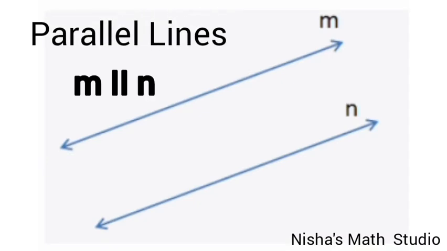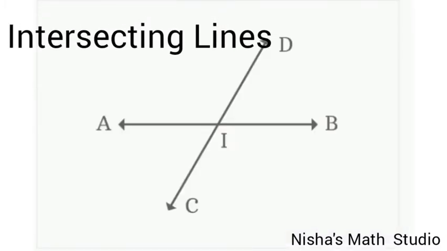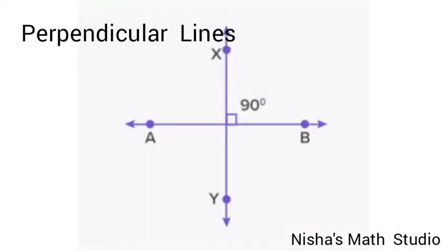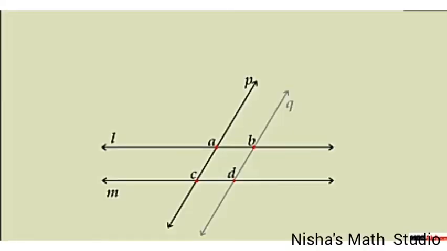So the lines which do not meet each other, even if you extend them on both the directions, are called as parallel lines. The lines which cut each other at a point are called as intersecting lines, and the two lines which cut each other, that is the intersecting lines, but they meet at an angle of 90 degree, are called as perpendicular lines. Next we will see what is a transversal.